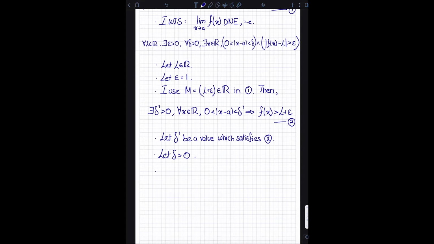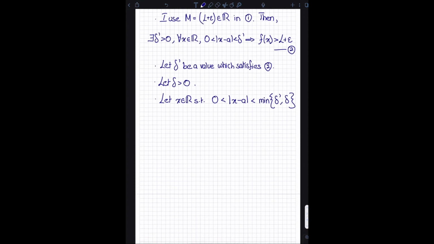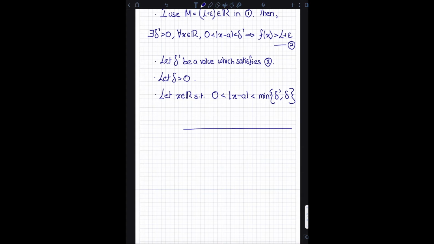I'm going to say let x be a real number such that 0 is less than the absolute value of x minus a, which is less than, and this is why I dequantified delta prime, because I'll use it over here, less than the minimum of delta prime and delta. So why does this work? It works for a very, very simple reason. There are only 3 possible relationships between delta prime and delta. Either delta prime is the greater of these 2 values, or delta is the greater, or both delta prime and delta are the same.